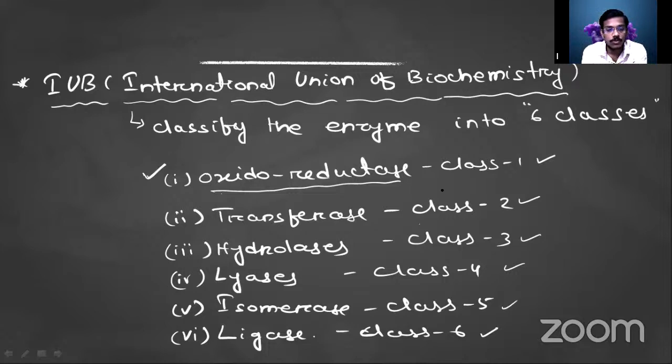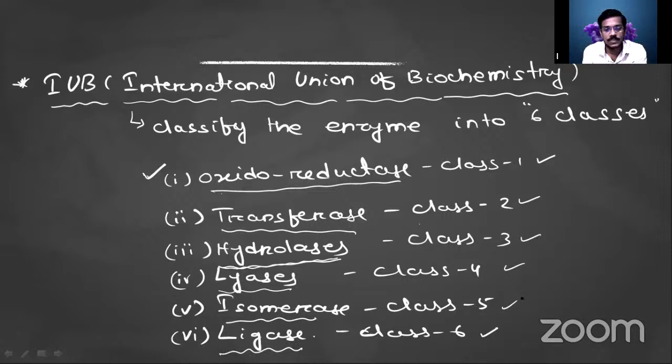Anyway, here we have to complete this part. Then the transferase enzymes, the class 2 ones. If the enzyme is transferring some functional group, then it is called a transferase. Hydrolases use water. Then lyases do not use water. Isomerases make isomers. If it is joining some substances, then that is a ligase.